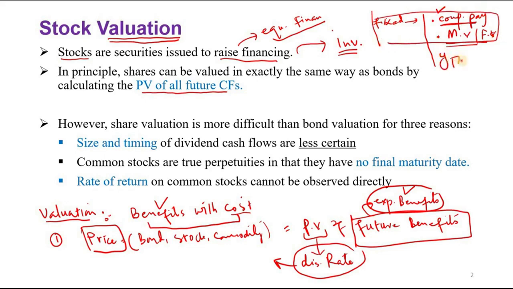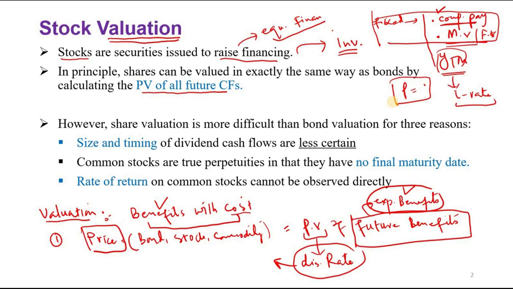The discount rate was YTM, your required rate of return, based on your expectation of interest rate. You divided your cash flows by YTM to get the price. In bonds, things were quite fixed: coupon payments, coupon rate, and it was easy to find YTM.